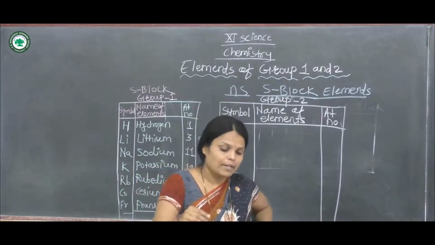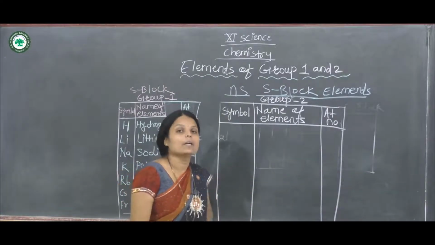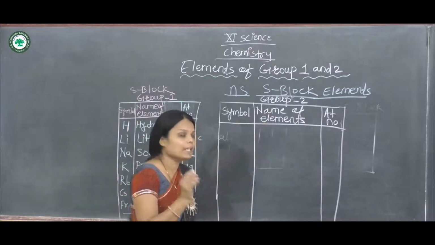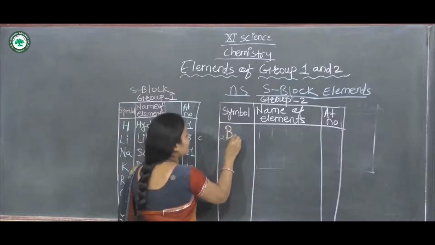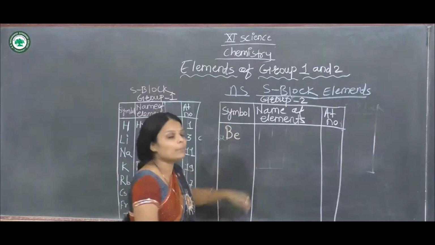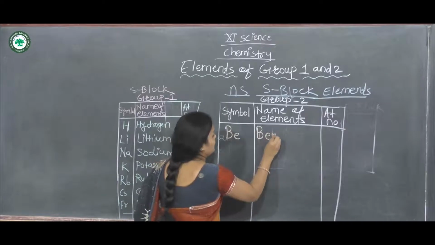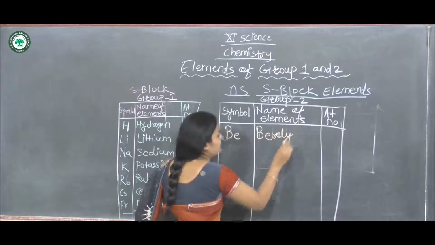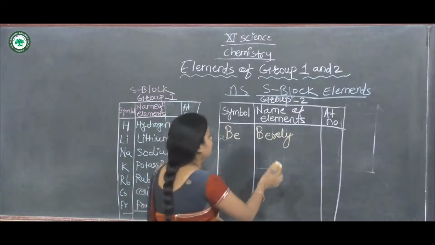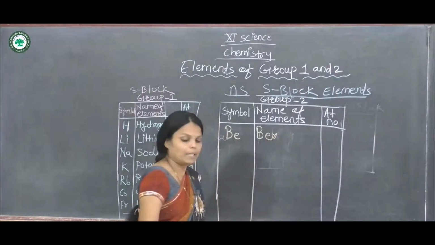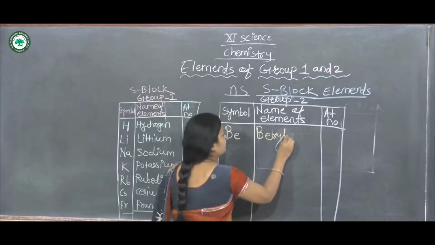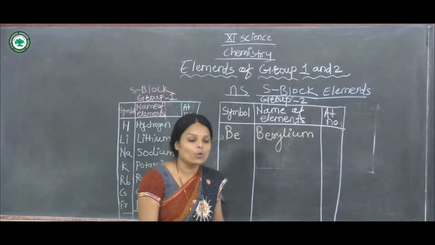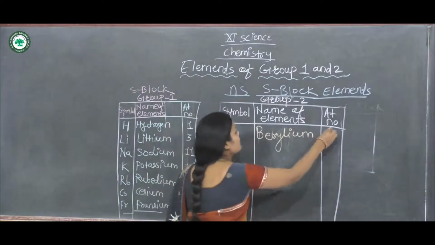Now the first element in group second is beryllium, and its symbol is capital B and small e. Its name is beryllium, and we know that the atomic number of beryllium is 4.